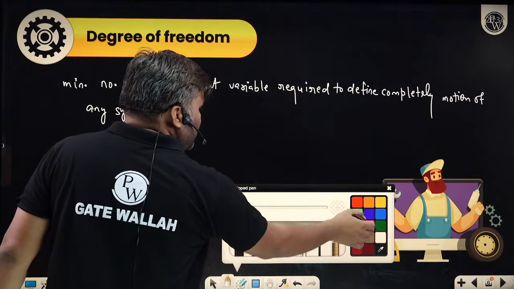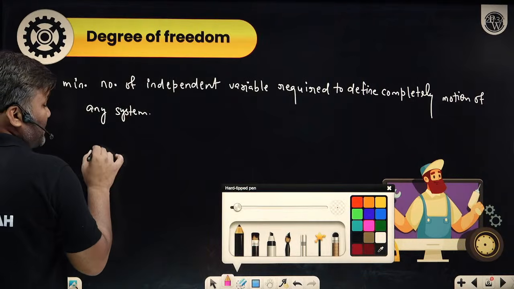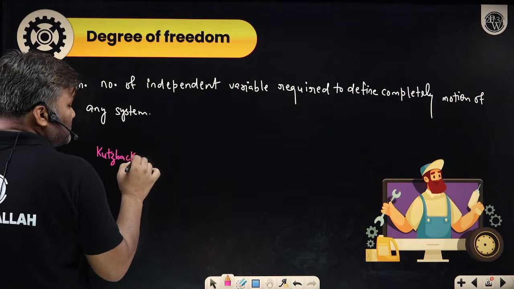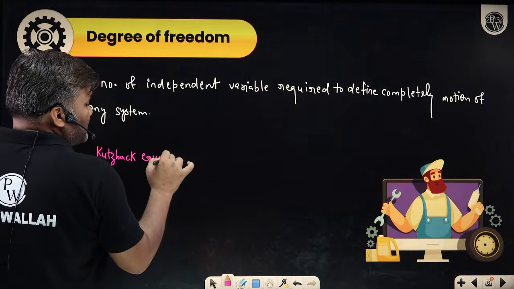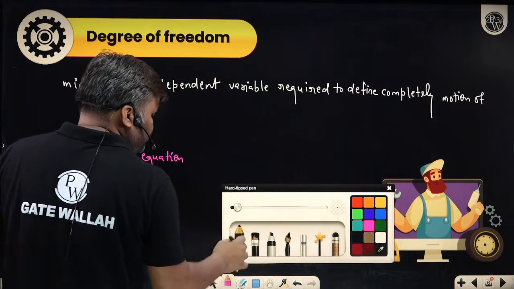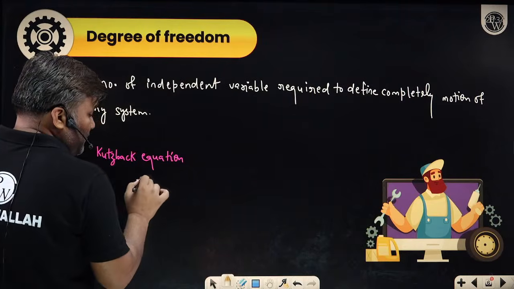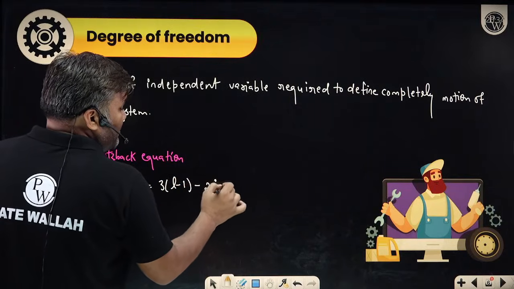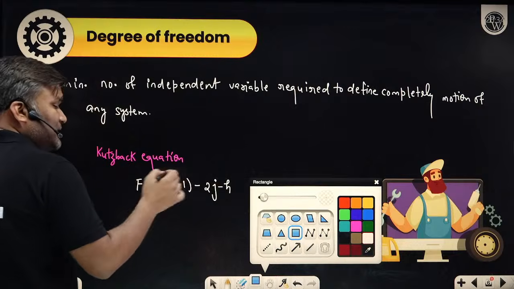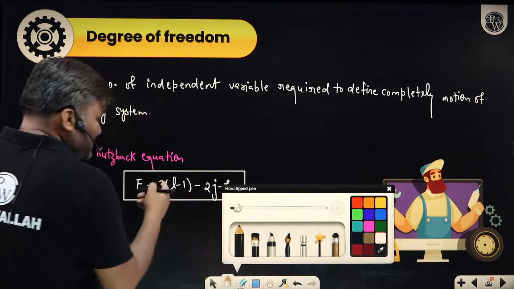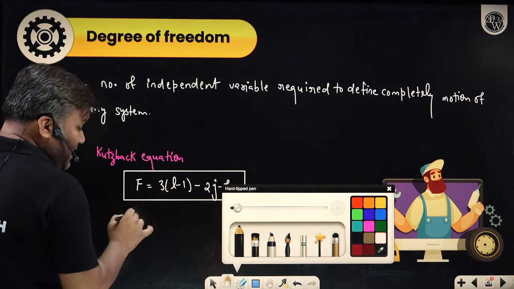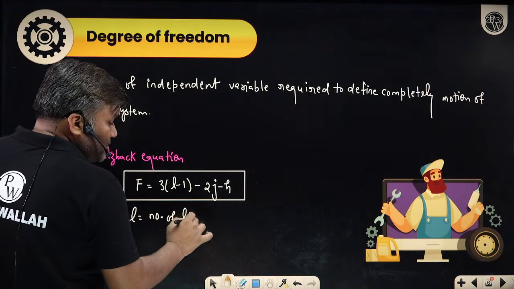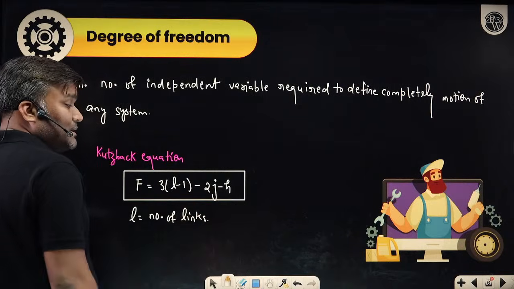Mechanism ke liye there is an equation given by Sir Grubler. This is the governing equation, Grubler's equation. What is this equation? This equation says degree of freedom F is equal to 3(L minus 1) minus 2J minus H. What is the meaning of this? What are the different terms? Here this F is the degree of freedom. L ka matlab hai this is the number of links. How many links we are having? Number of links. J is the